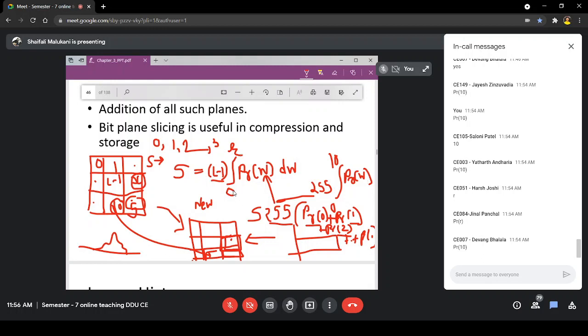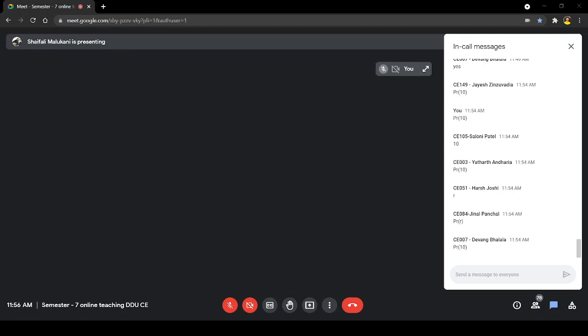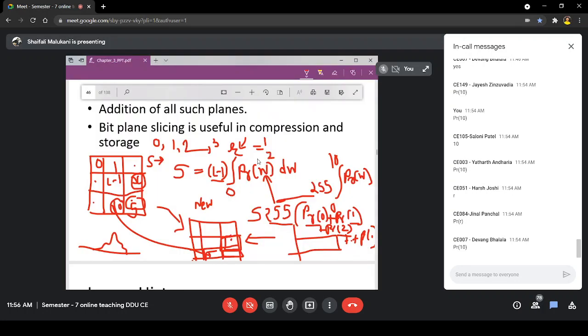Suppose I'm currently working with r value 1. So I'm going to sum up 0 and 1 both. Then if my r increases and becomes 2, I'm going to sum up pr of 0 plus pr of 1 plus pr of 2. So my probability is going to get added. Then for r equal to 3, one more term gets added, pr of 3. So if my r increases, my s will never decrease, because my probability cannot be negative.